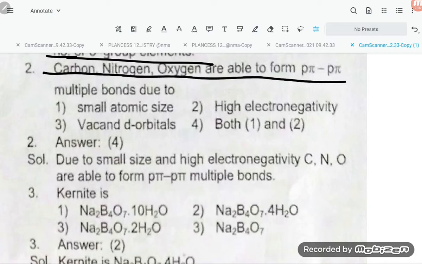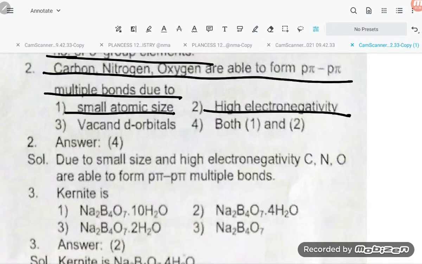Carbon, nitrogen, oxygen are able to form p-pi multiple bonds due to small size and high electronegativity. So option number 4 is correct, students.